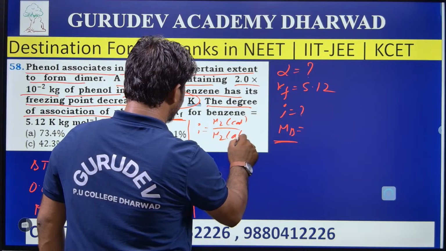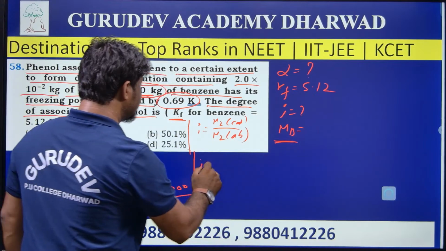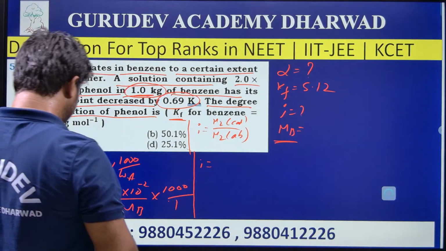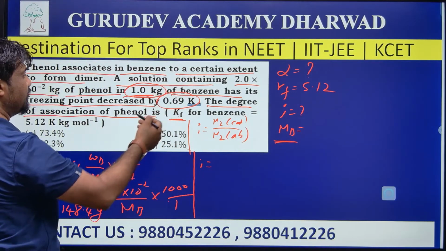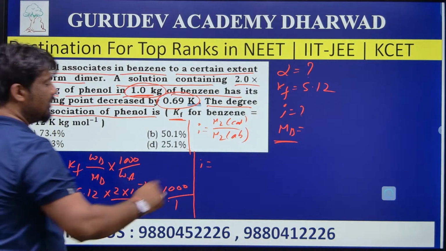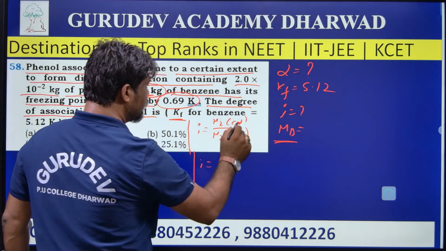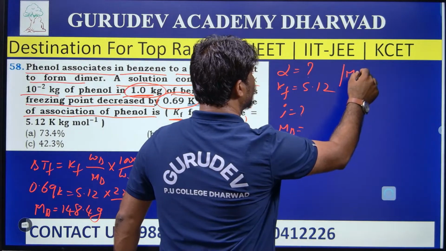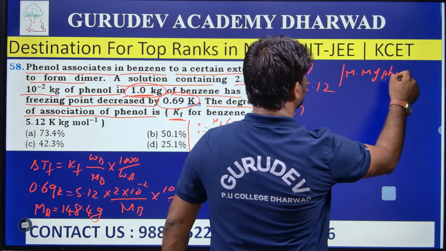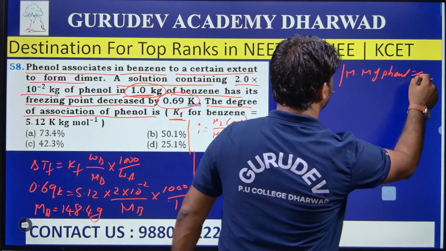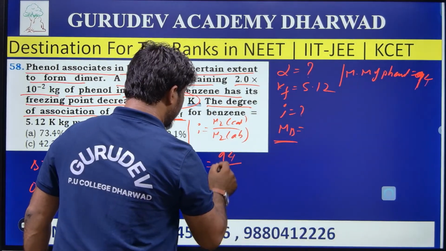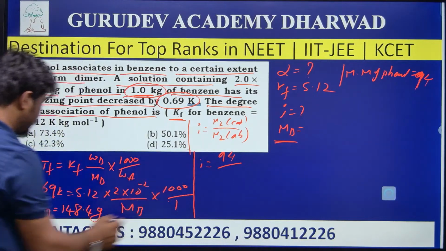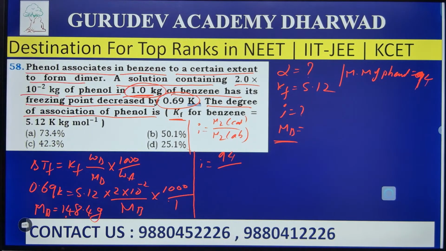The calculated value is the molar mass of phenol, which is 94 grams. So 94 divided by the observed molecular mass, which is Mb, 148.4.